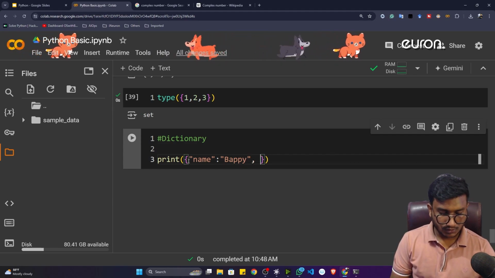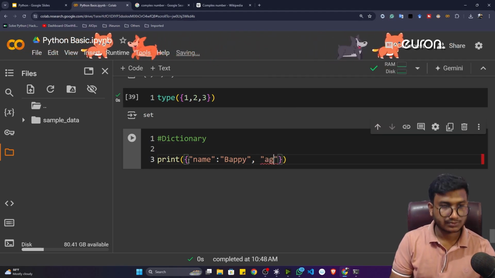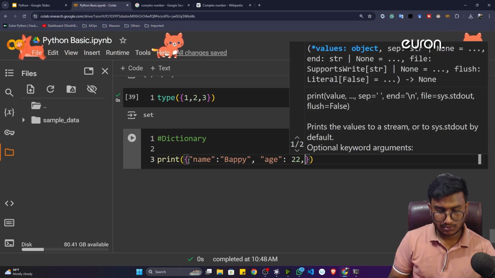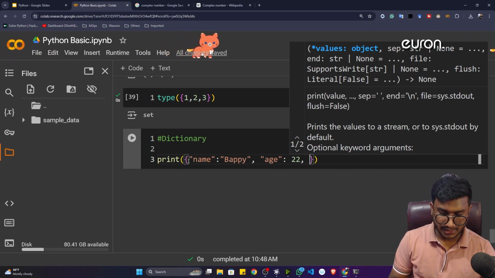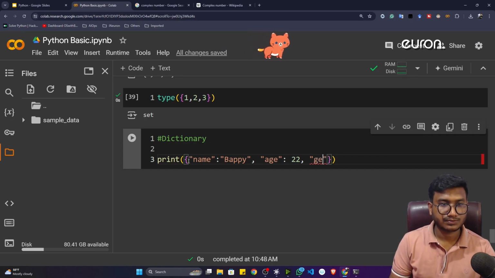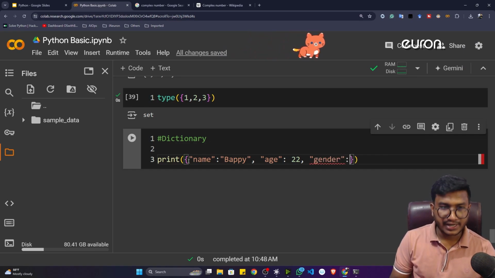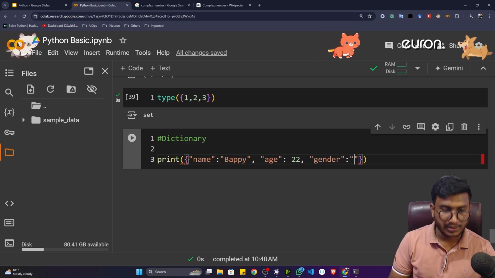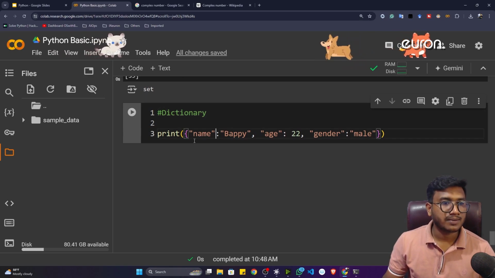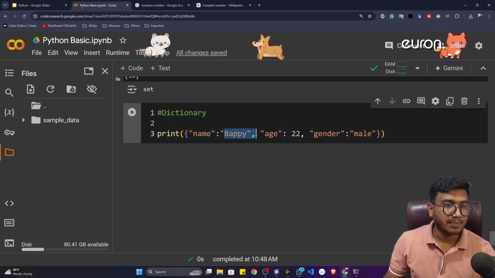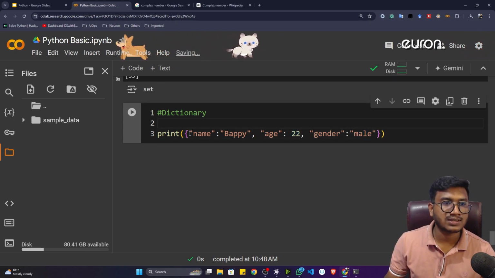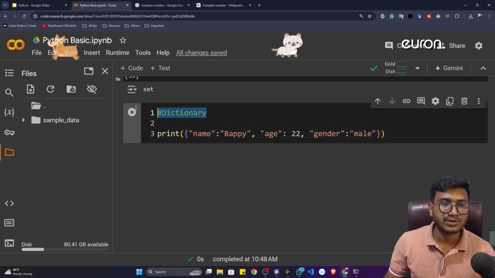Then let's say age. Age is, let's say, 22, and let's say gender, male. I think you can see it's a kind of dictionary we are implementing, right? In a dictionary also we have this particular format. Here you can see name is the key, Bappi is the value. Again, age is the key, 22 is the value. Gender is the key, male is the value. That means it is storing the data as key value pairs. This is called dictionary data type inside Python.